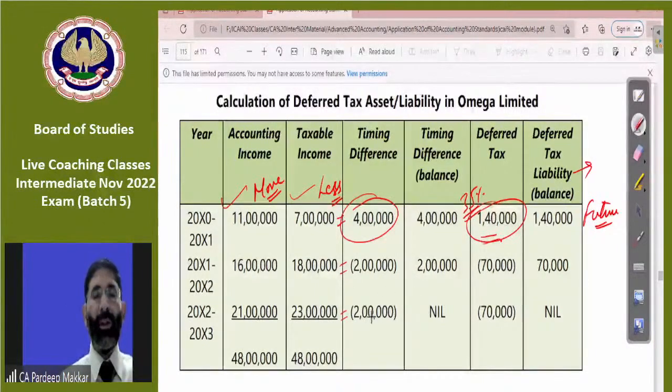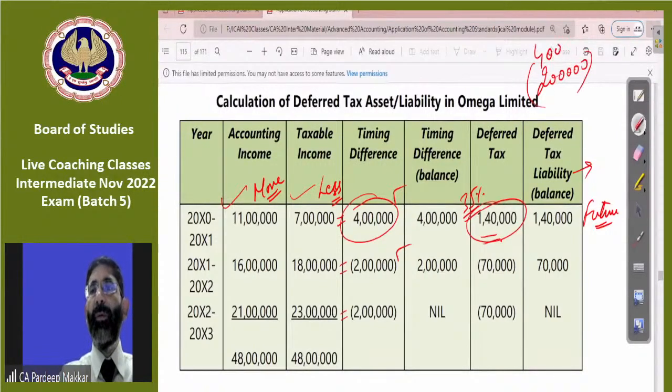In the next one, the timing difference is 2 lakh, but this is reverse because here, what happened? 16 lakh is the accounting income, whereas 18 lakh is the taxable income. So in the first year, there's a 4 lakh timing difference. This timing difference will be reversed in the next year. In the next year, 2 lakh negative is there.